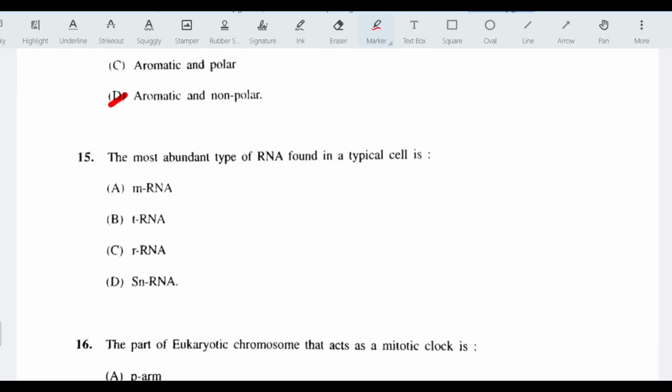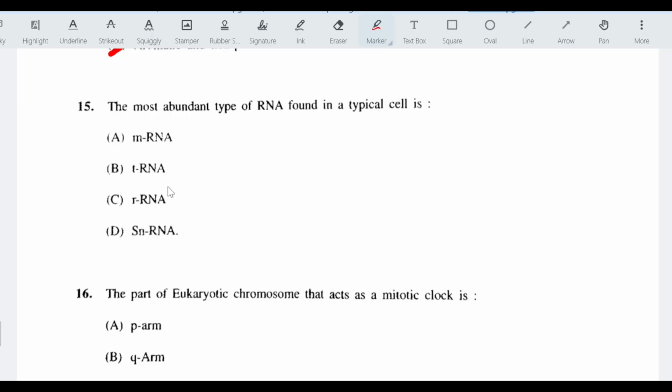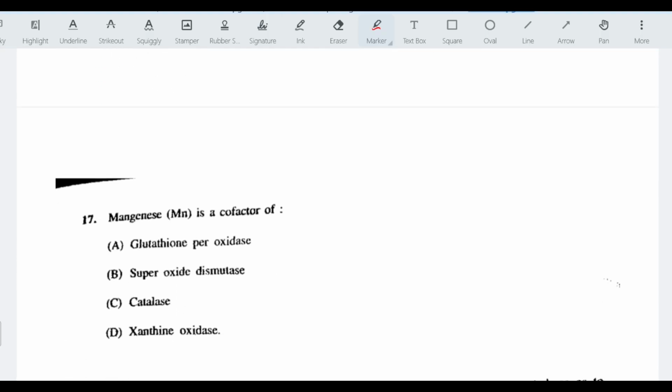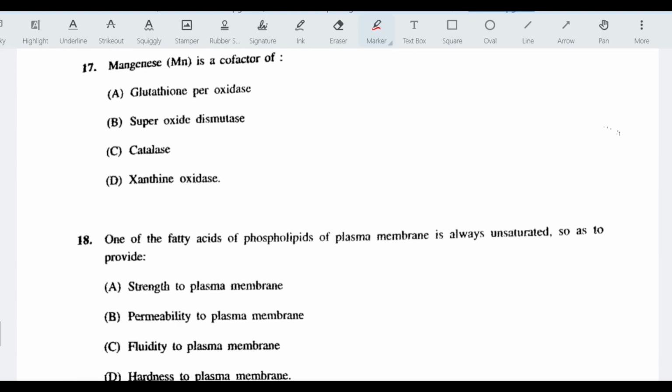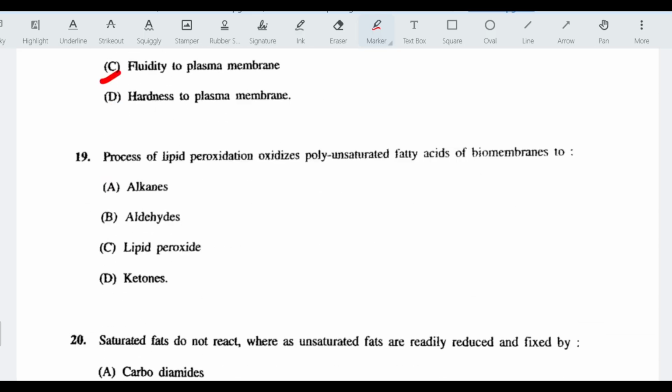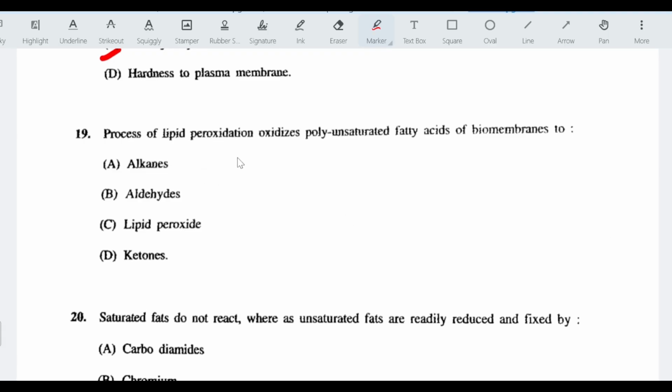Question 15, the most abundant type of RNA found in typical cell is rRNA, ribosomal RNA. The part of eukaryotic chromosome that acts as mitotic clock is, answer is telomere. Manganese is a cofactor of superoxide dismutase. One of the fatty acids of phospholipids of plasma membrane is always unsaturated so as to provide fluidity to plasma membrane. Process of lipid peroxidation oxidizes polyunsaturated fatty acid of biomembranes to lipid peroxide.